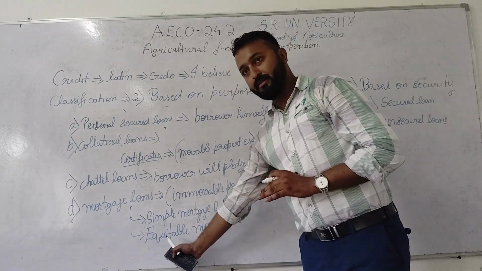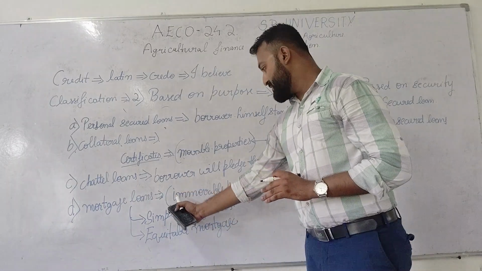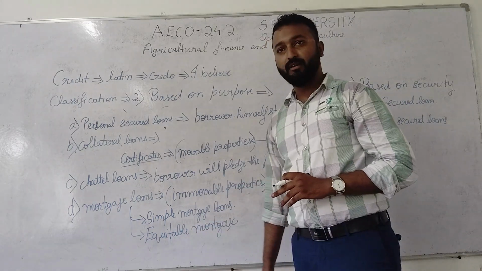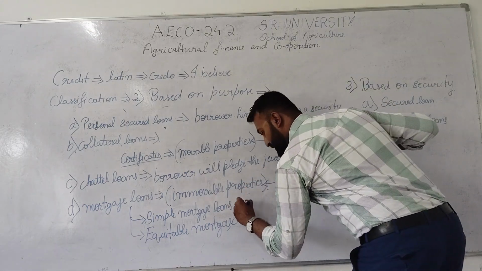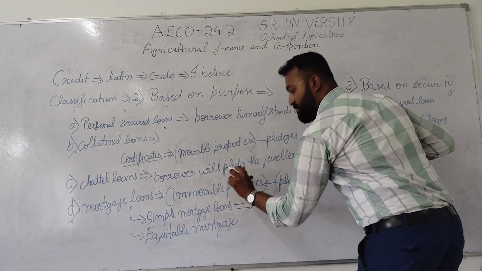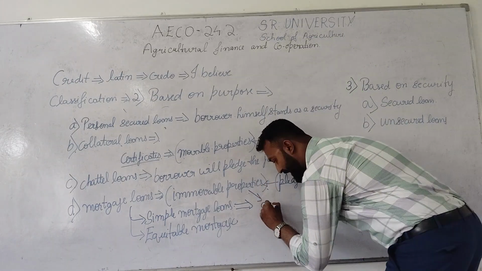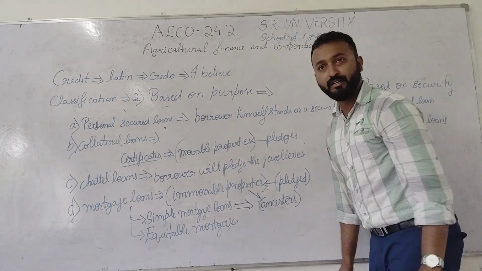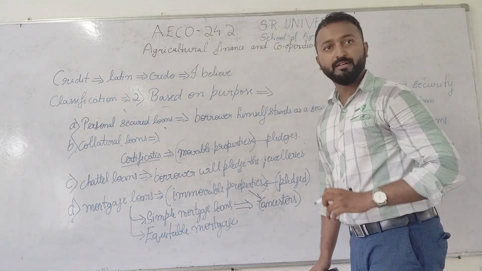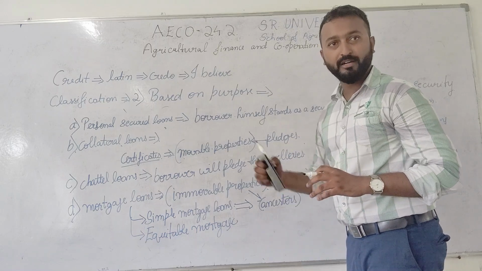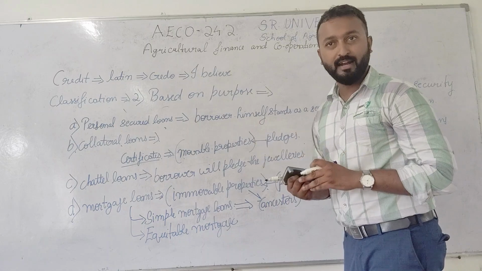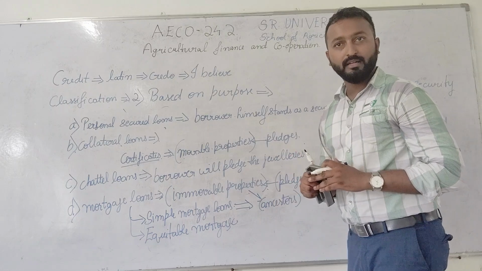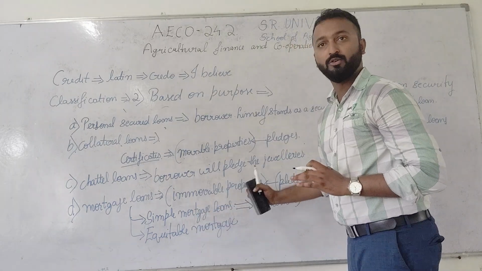In opposite of this one, that is equitable mortgage loan. If this immovable properties is self-acquired property, that is called as equitable mortgage loan. Let me explain you this immovable property. If this immovable property comes from the ancestors, that is the borrower will have that immovable property. That immovable property comes from his ancestor. If that immovable property had came from his father or came from its grandfather, and if he is pledging that immovable property to take a loan, that is called as simple mortgage loans.